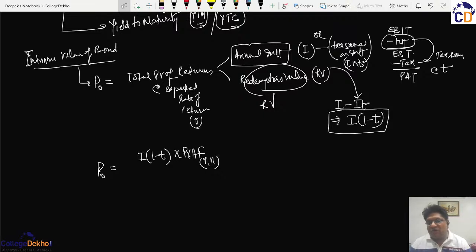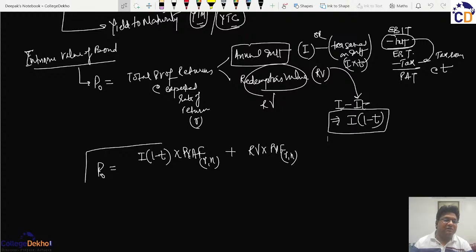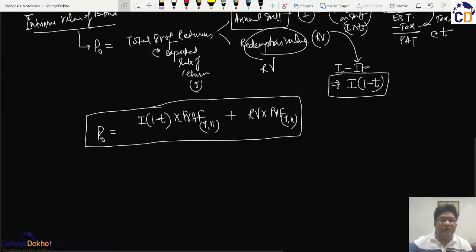And if tax is ignored, then the question will not have the tax rate, and T is 0. It will become I into the present value annuity factor, plus the present value of the redemption value, that is the redemption value multiplied by the present value factor at rate R and the year of maturity, and the total of the two shall be the value of the bond.